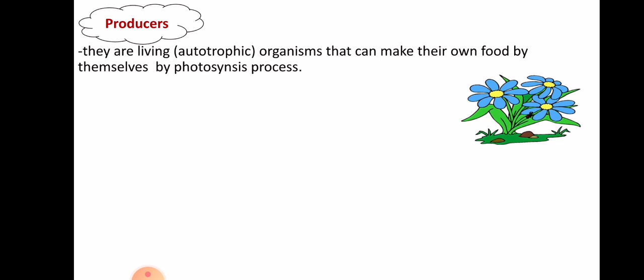Okay, the second category is consumers. Consumers are living organisms that depend on producers. They depend on producers to get their food. They take their food from producers in a direct way or an indirect way.